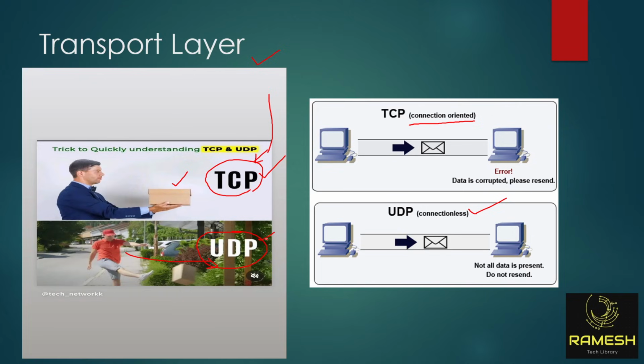So the UDP protocol will carry the real time data. Like for any movie you want to download, once you click on download, you cannot download within 1 second. It will take some time based on your internet speed. That is called TCP. But my voice is data you are watching live, immediately. That is real time data, and real time data is carried by the UDP protocol. You understand the difference, guys? UDP means the live, real time data. Whatever I'm saying, you're listening to it.